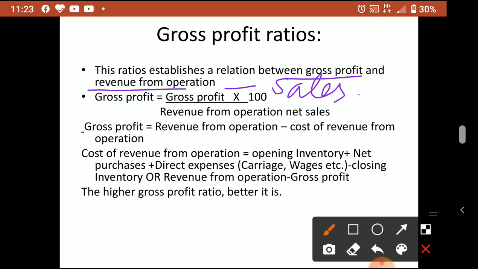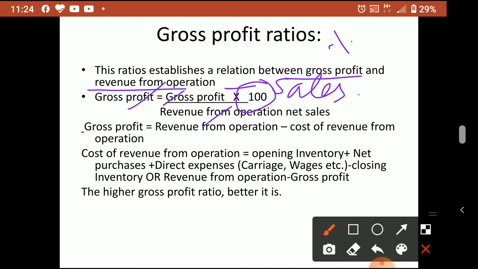How much is the sale? Upon that sale, how much is the gross profit? It's a simple equation we can understand. Usually these profitability ratios are expressed in percentage. When we express in percentage, you have to multiply by 100. In all ratios we multiply by 100, because we are expressing it in percentage. So the gross profit ratio equation is gross profit upon revenue from operation into 100.